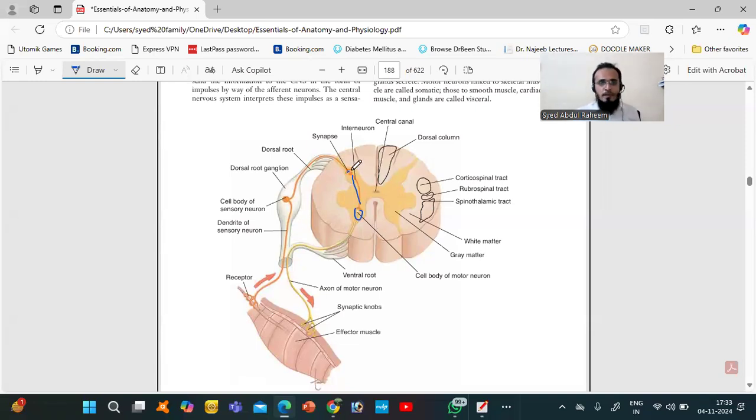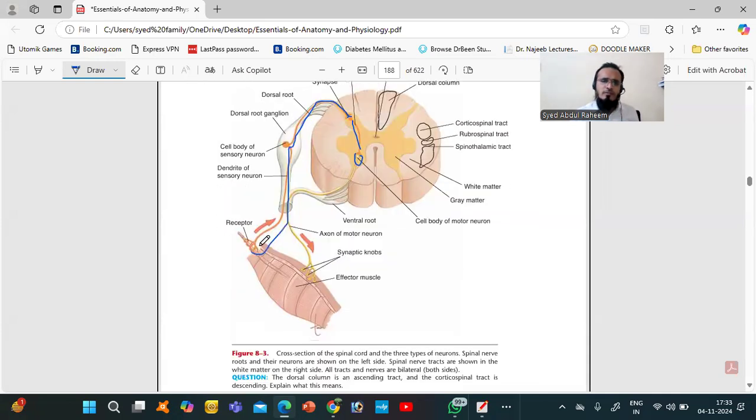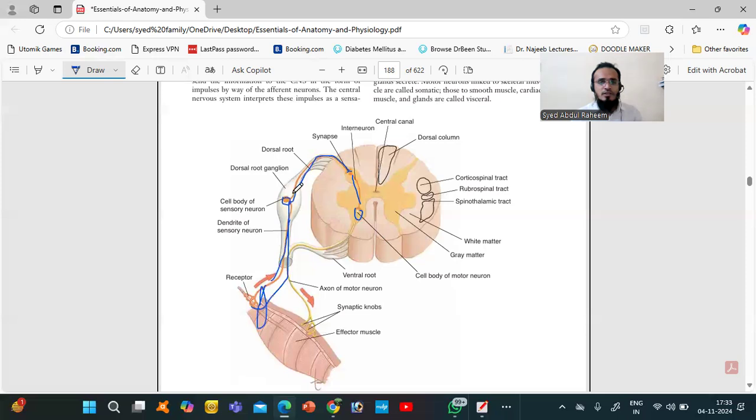We'll discuss that. So here the information is going from this area to this area to this area. This is the sensory neuron. Whatever information is there, with the help of the receptor, reaches the nerve endings. Here is the dendrite, and this is the cell body. This is the route of the information, what we call the axon.